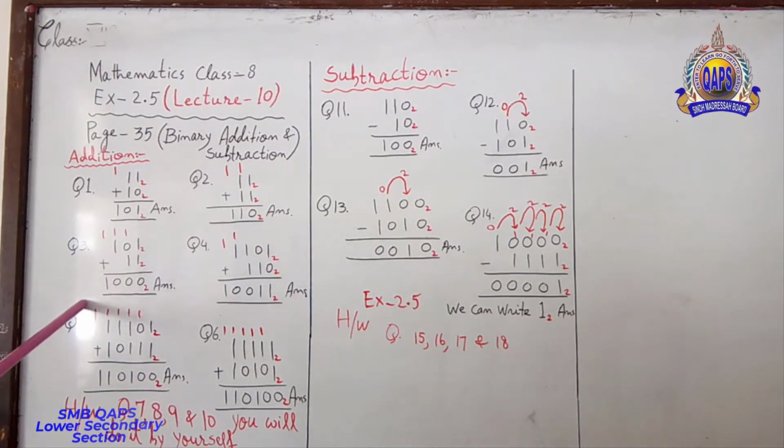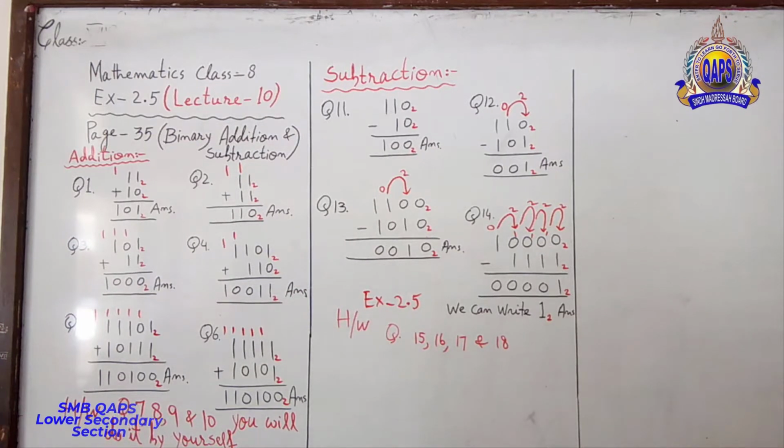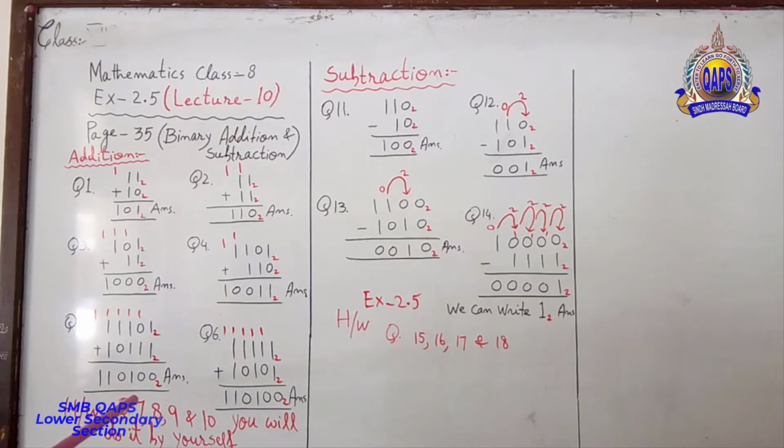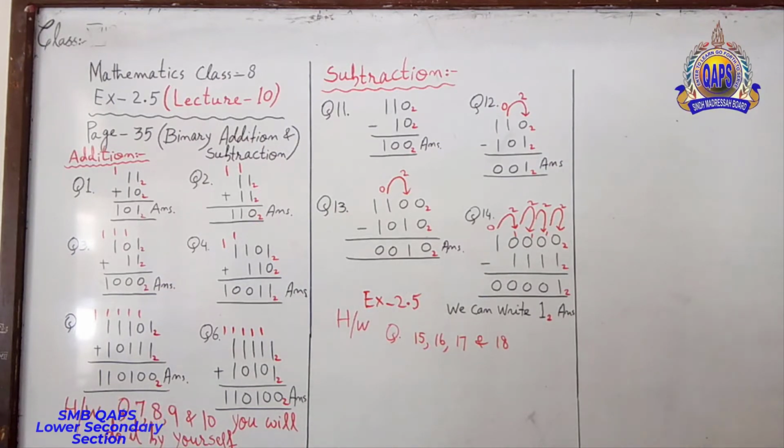Left hand side, it will come over here. Answer is 110100 base power 2.